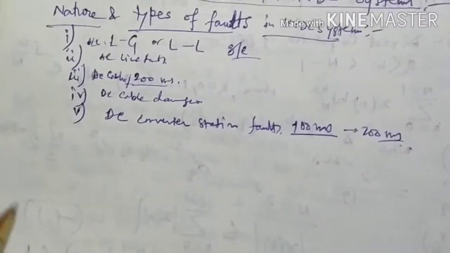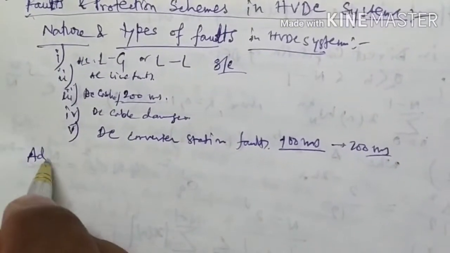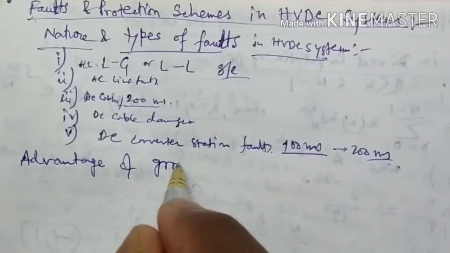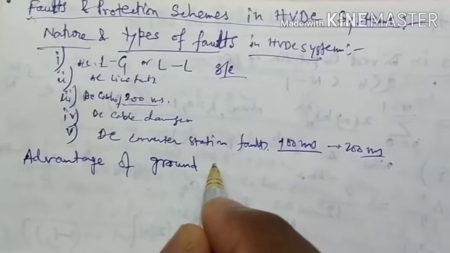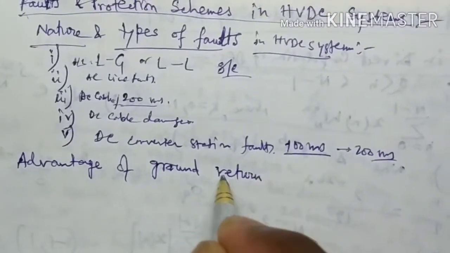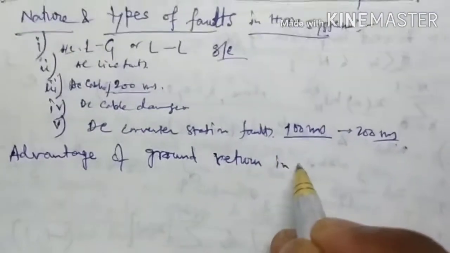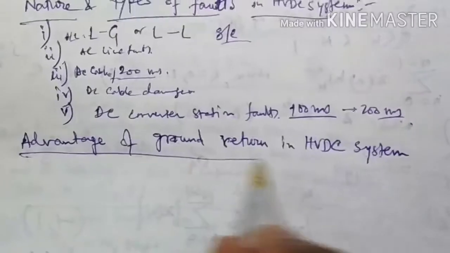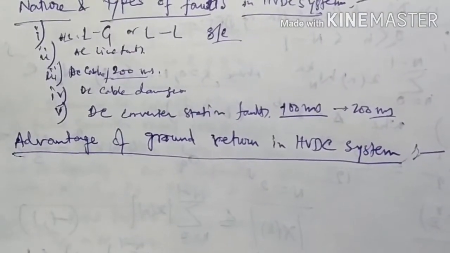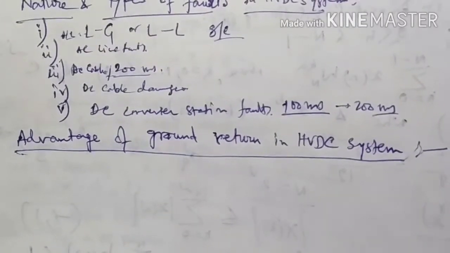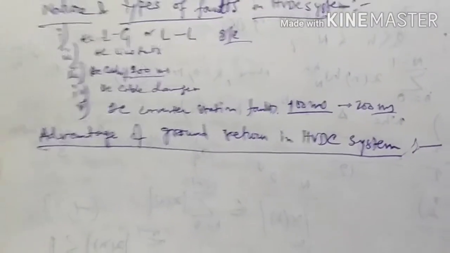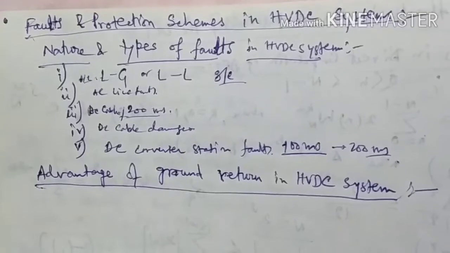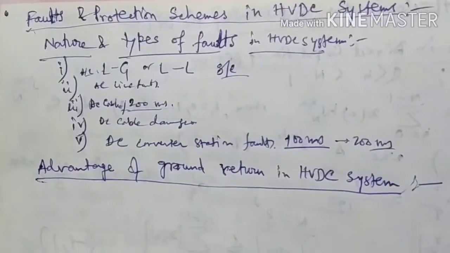So next point, that is advantages. Advantages of ground return in HVDC system. And with the next sketch I will discuss the circuit using metallic return mode in case one pole has developed a fault. So what are the advantages?